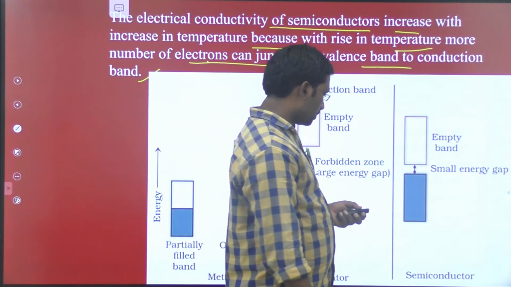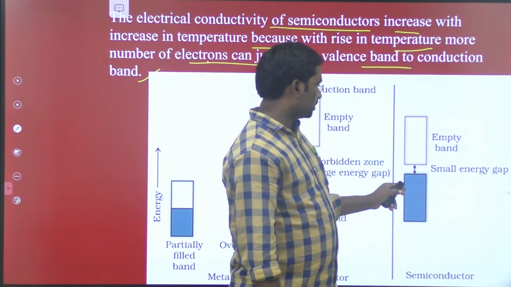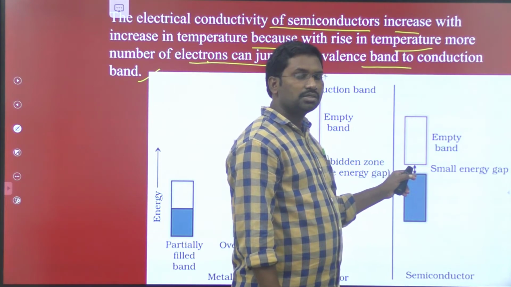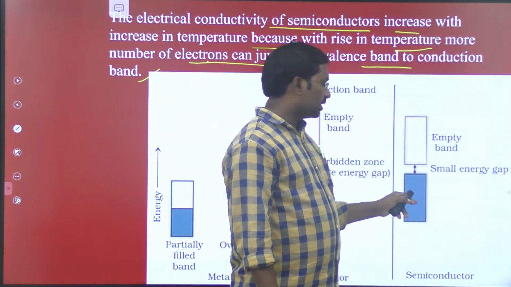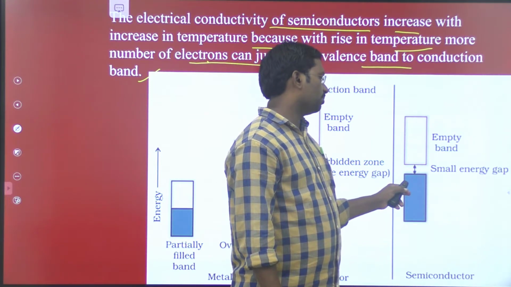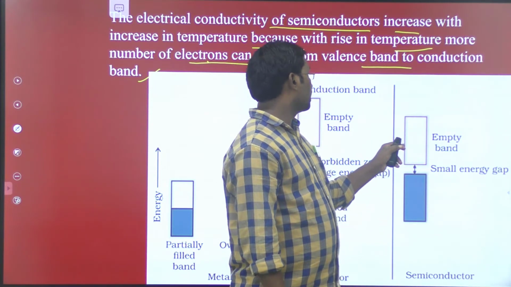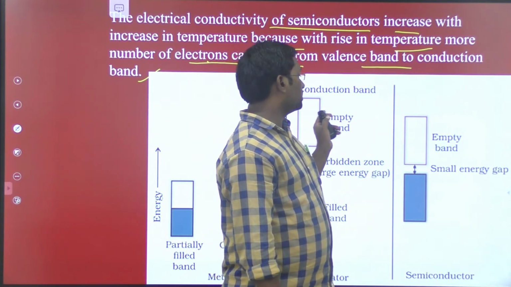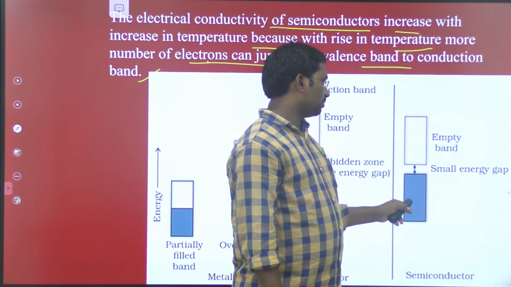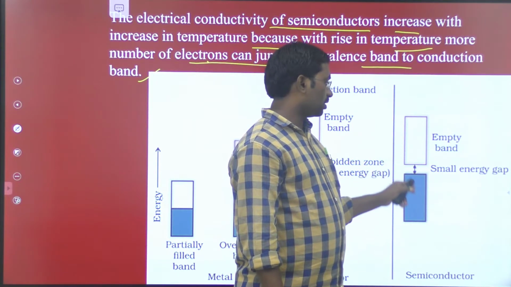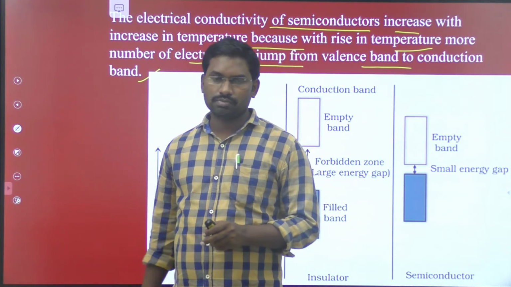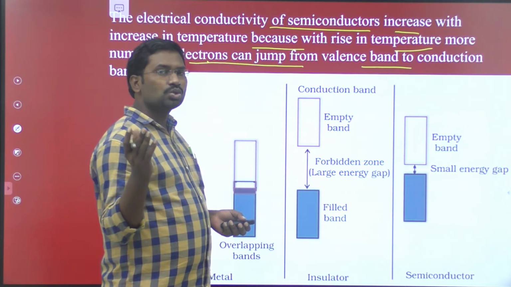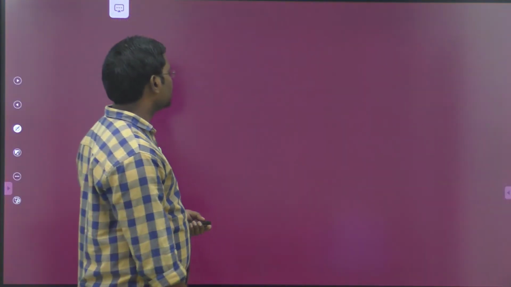So come to the case of semiconductors. In semiconductors, the energy gap between the valency band and the conduction band is very small. Therefore, the electrons are easily migrated from the valency band to the conduction band. Here the valency band is filled and the conduction band is empty. That's why a semiconductor shows the conductivity property.